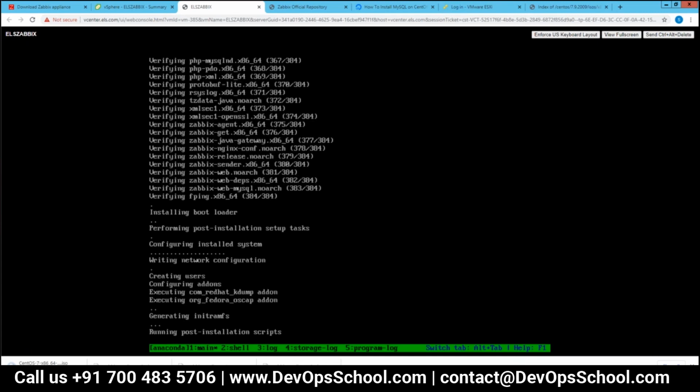The packages for Zabbix are already installed, along with a few other required packages. It is just doing that. By the time this is done, the ISO will also be downloaded. So if you can create a machine for it, yeah, that's for the time.